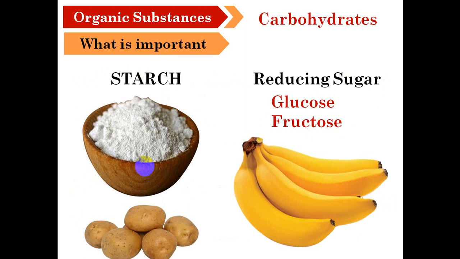What is important, we should know that the carbohydrate consists of the starch and the reducing sugar. The starch is found in the potato and other food, and we have the reducing sugar like the glucose and fructose, like the banana.